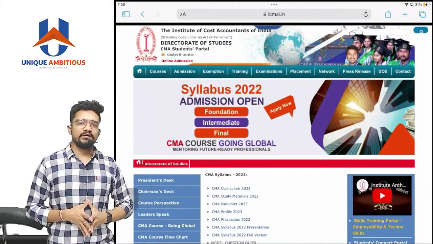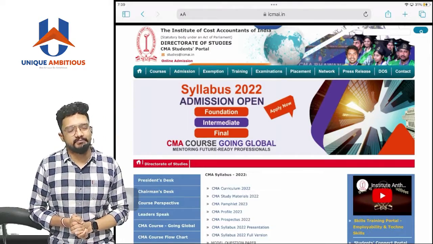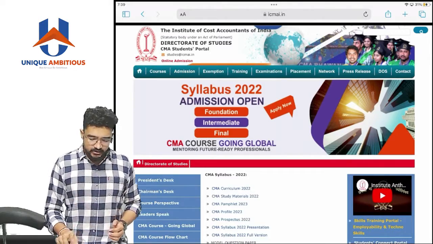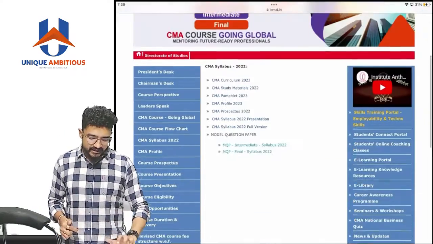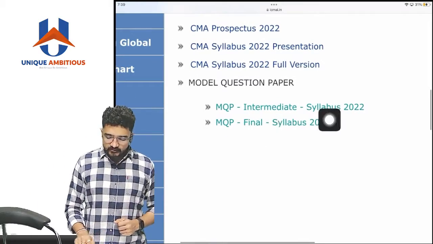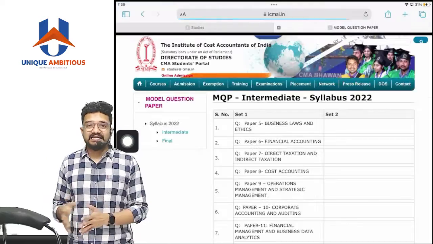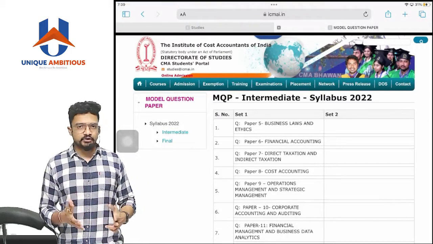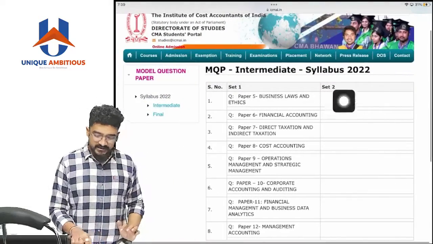As most of the students are preparing for the upcoming CMA Inter and Final examination in July 2023, to help your preparation, the Institute has issued the MQP, model question papers, for both the Inter and Final levels for the latest syllabus 2022. Generally the Institute gives both sets. Right now set 1 is being released, and set 2 will be released soon.